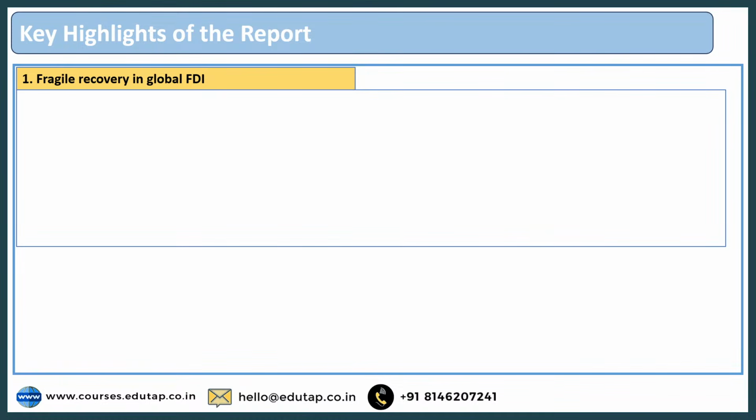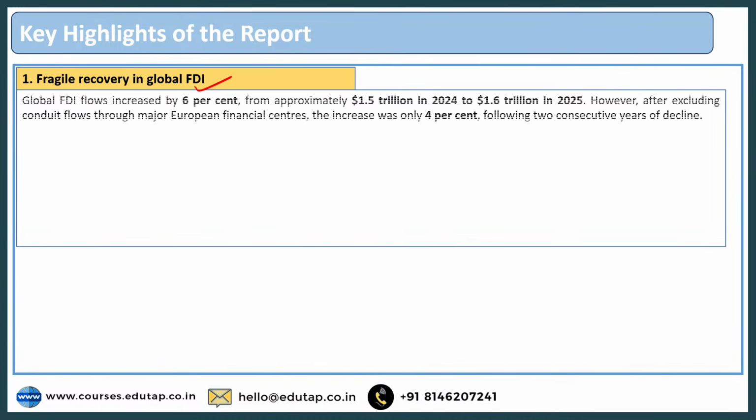So let us discuss the first point as highlighted in the report. The first point is the fragile recovery in global FDI. And what does the report say? The report says that global FDI increased by 6%, from approximately $1.5 trillion in 2024 to $1.6 trillion in 2025. So this is the extent up to which the increase has happened, which is up to 6%.